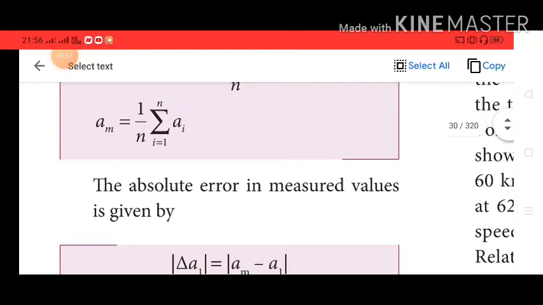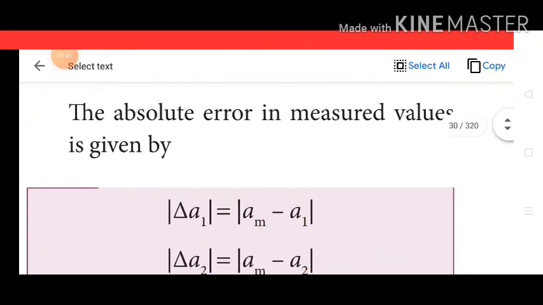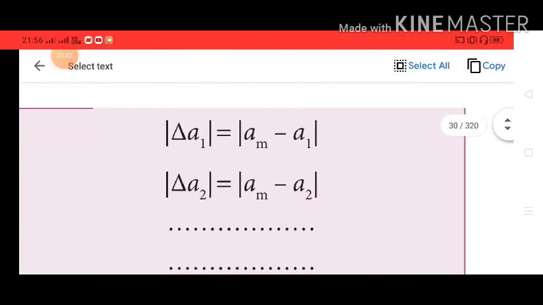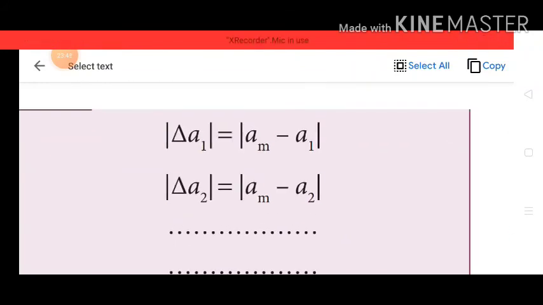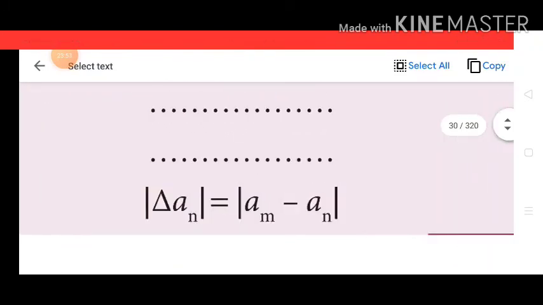The absolute error in measured values is given by modulus of delta a1 is equal to modulus of am minus a1. Modulus of delta a2 is equal to modulus of am minus a2. Simply modulus of delta an is equal to modulus of am minus an.